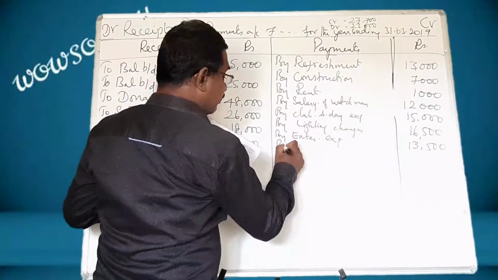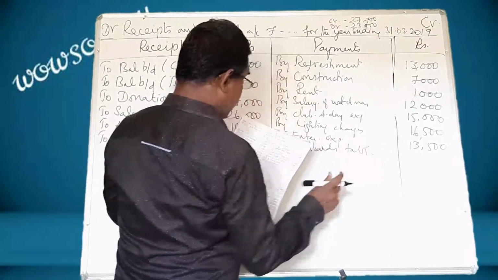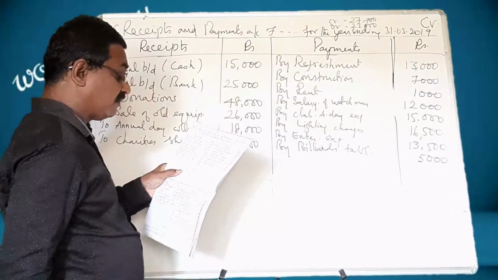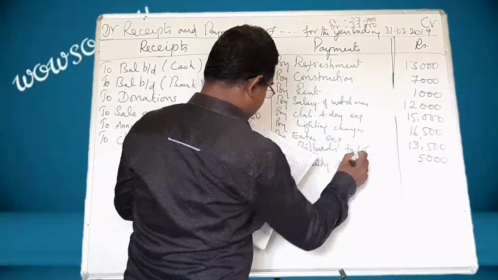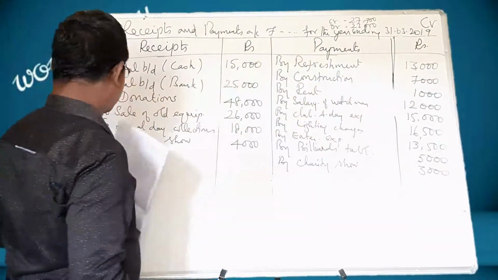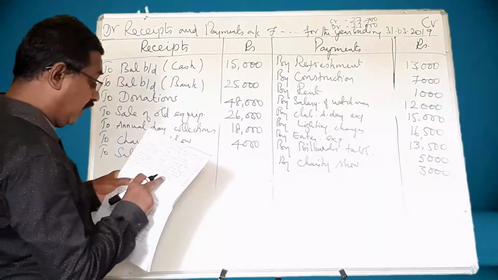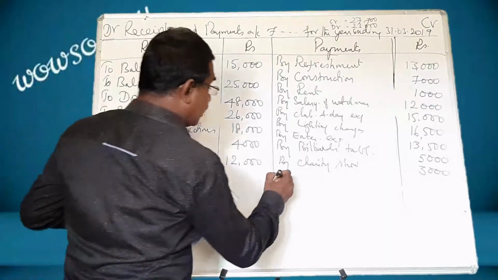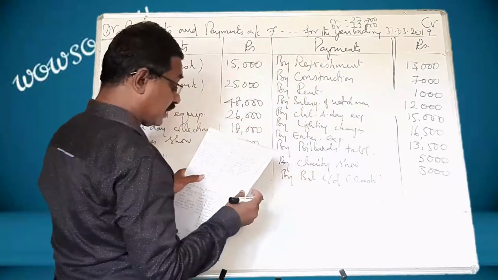Billiards table purchased, by billiards table. What is that amount? 5,000. Expenses of charity show, by charity show. What is that amount? 3,000. And sale of investments, an income, to sale of investments. 12,000. Closing cash balance, by balance carried down. This is cash balance. What is that amount? 12,000.